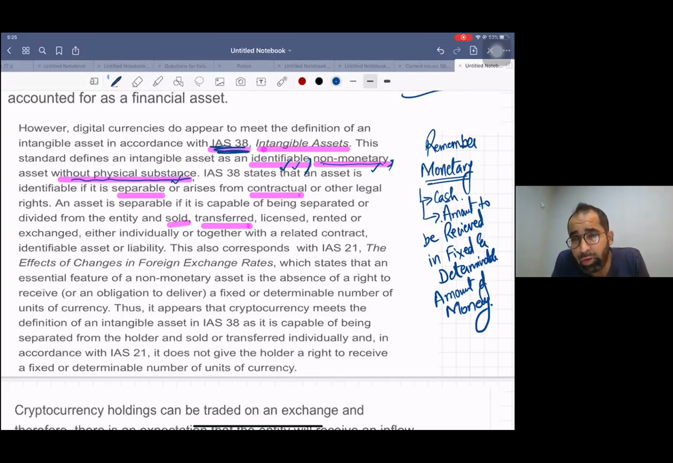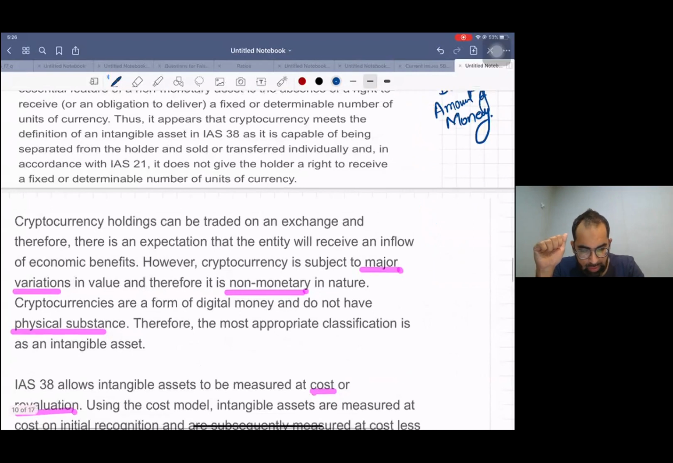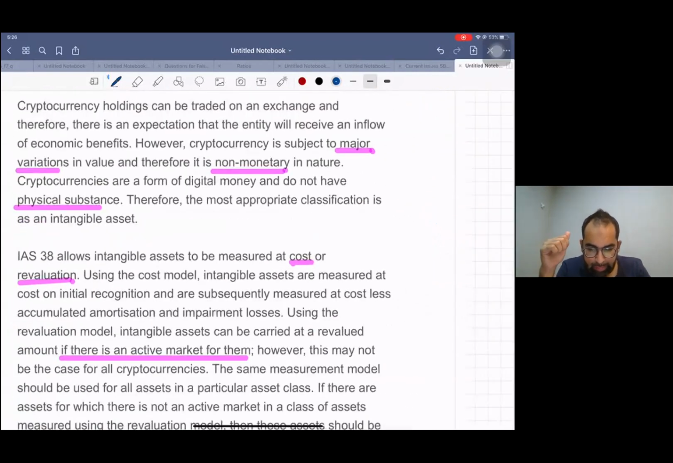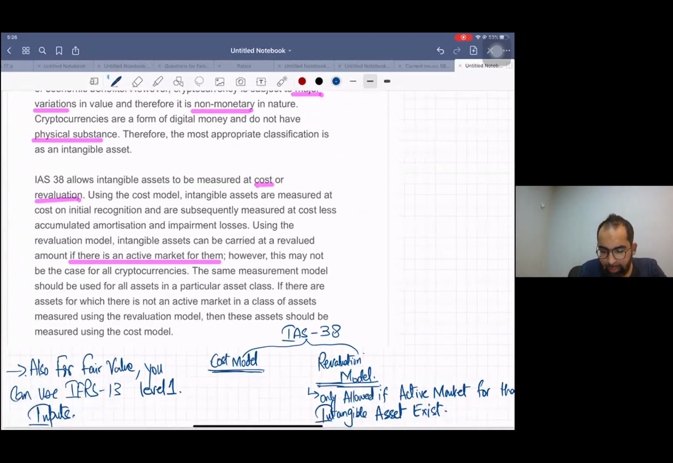I'm not talking about the dealer, I'm talking about the normal investor. For a normal investor or normal company, cryptocurrencies are accounted for under IAS 38. Now the next step, I hope you remember. In IAS 38, there are two measurement models. The first is the cost model and the second is the revaluation model.